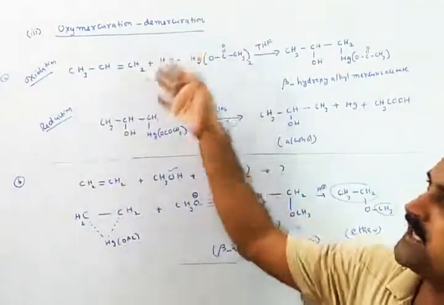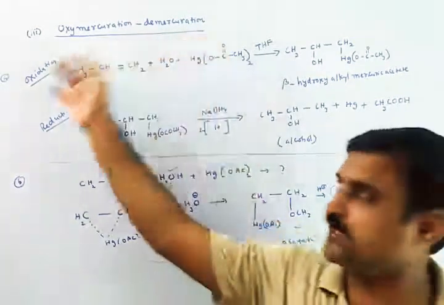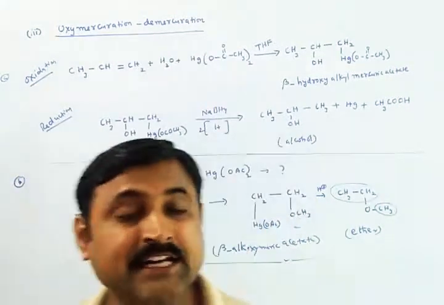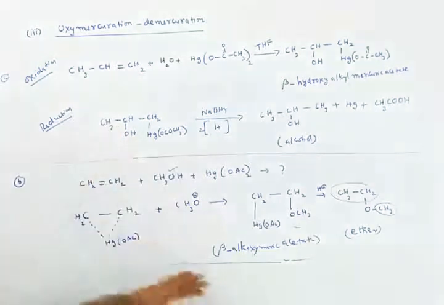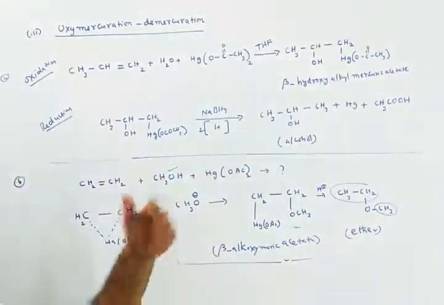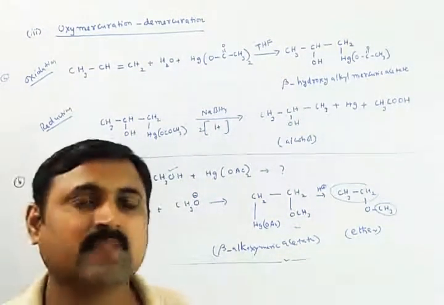We observed oxymercuration, demercuration, the hydroboration reaction, and acid catalyzed hydration of alkenes, the most important reactions. If there are any doubts in these reactions, they will be explained again with the mechanism in the next class. Thank you very much.